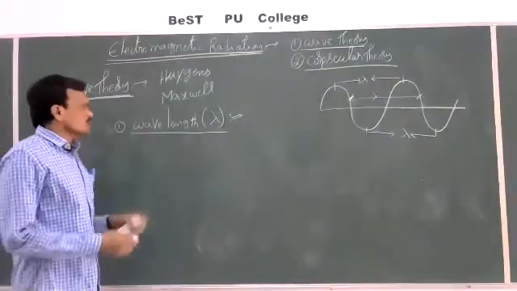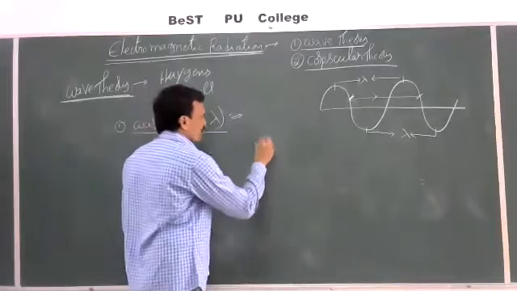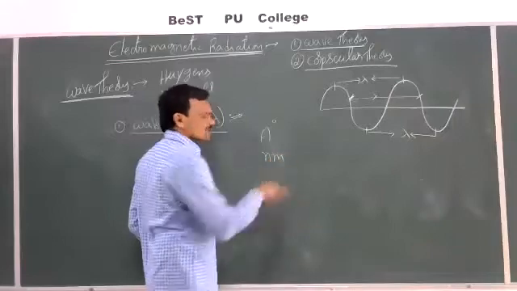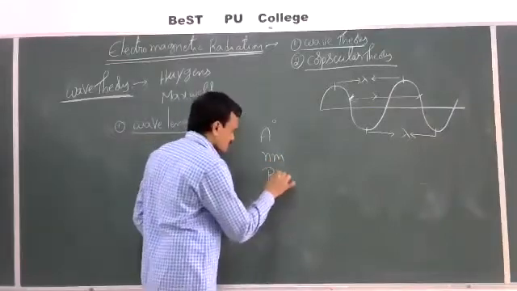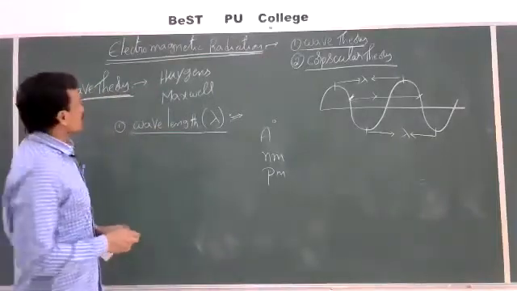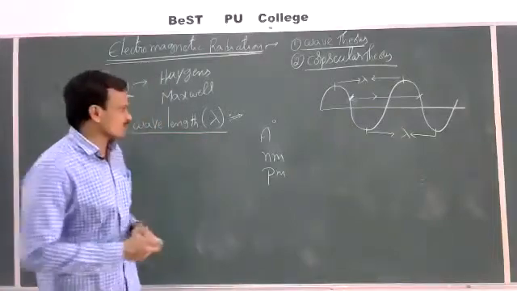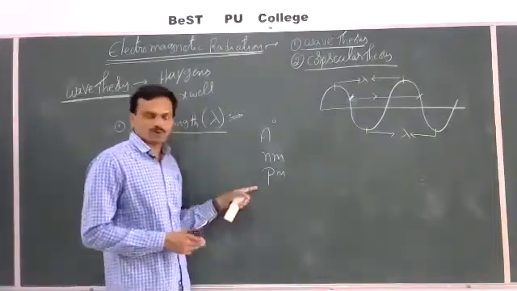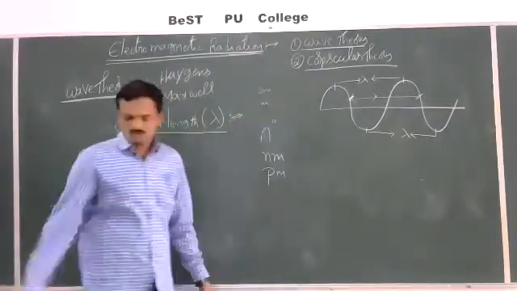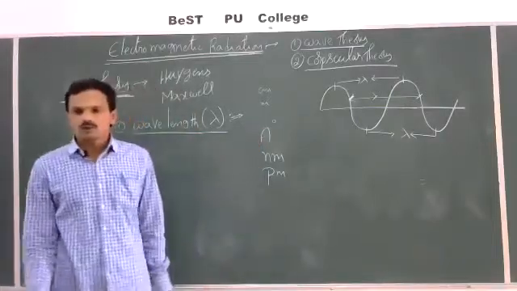Then what are the units of wavelength? See, wavelength is generally expressed in terms of angstroms or nanometers or picometers. Even meters or centimeters also you can use, but electromagnetic radiations have a very low wavelength. That is generally expressed in terms of angstroms or nanometers or picometers. Even you can use centimeters or meters also. But most commonly used terms are angstrom, nanometer and picometer.